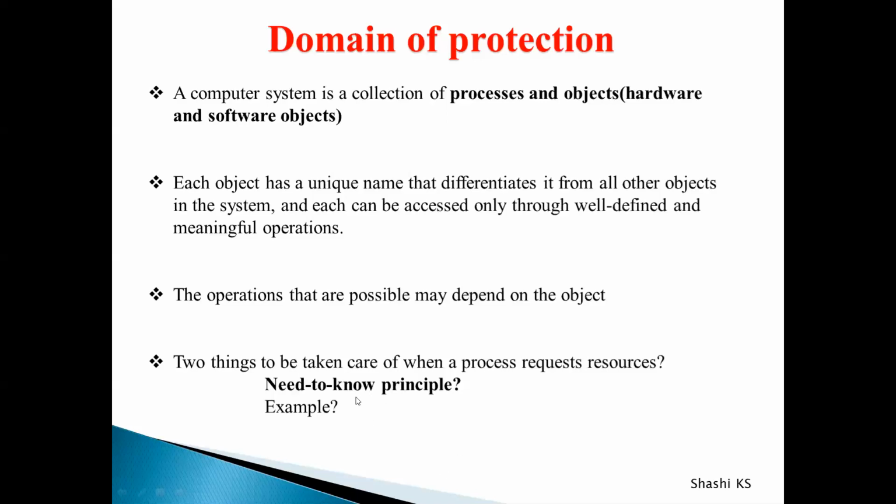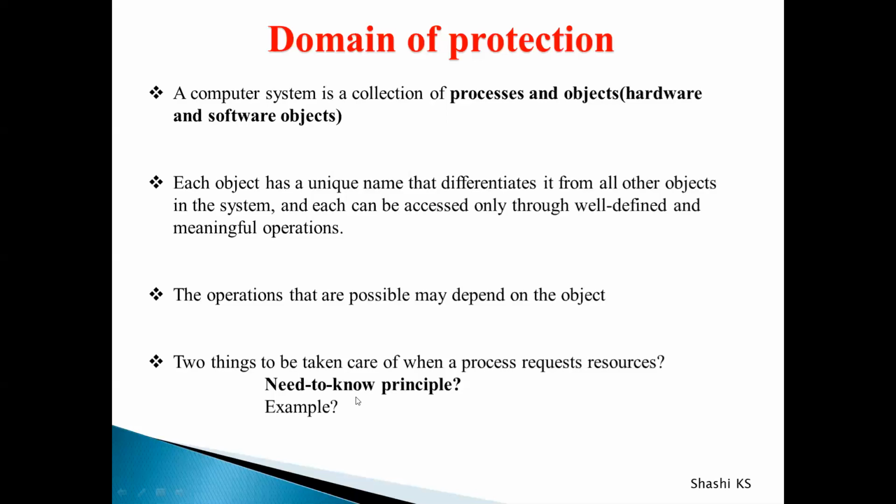The second requirement I told you is called the need to know principle. Remember that whatever is highlighted in bold here are all keywords which you have to remember and write in the examination. The need to know principle is nothing but that whenever a process requests a resource, it must always request and try to access only those resources which it currently requires to complete its task.